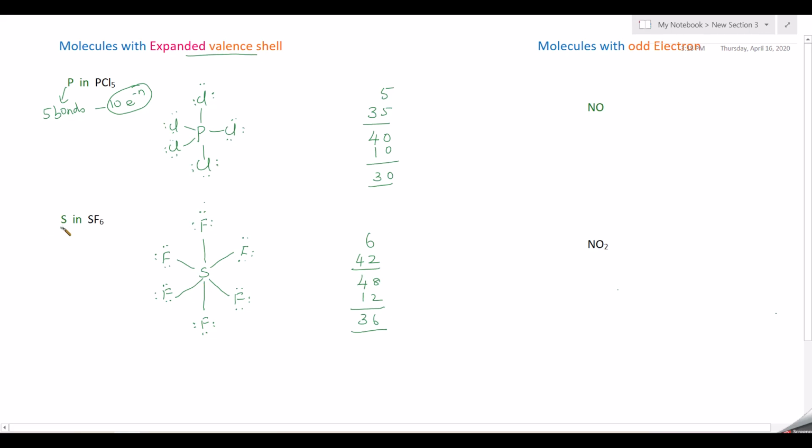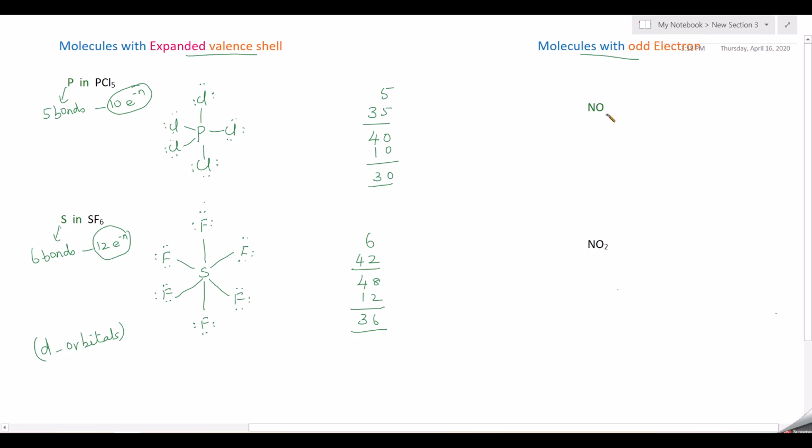And this sulfur, it has 6 bonds, so totally 12 electrons. That means it has more than 8 electrons. So it comes under molecules with expanded valence shell, and it is an exception to the octet rule. So these are the examples, and here the sulfur and phosphorus belong to the third row of the periodic table, where they will have empty d orbitals, and these empty d orbitals take part in bond formation. So next we will go to molecules with odd electron.